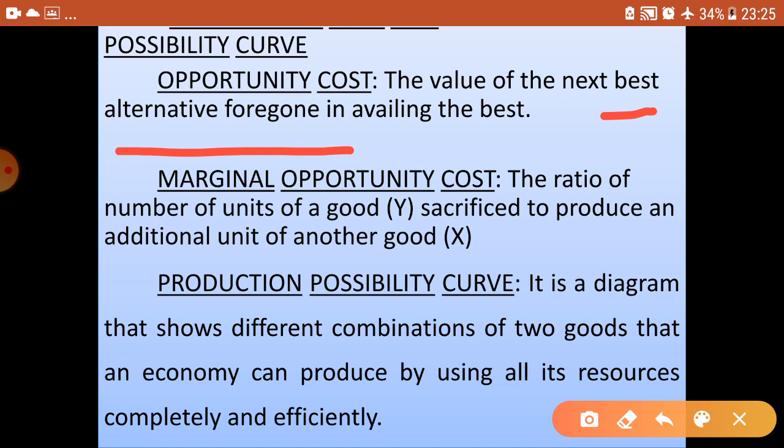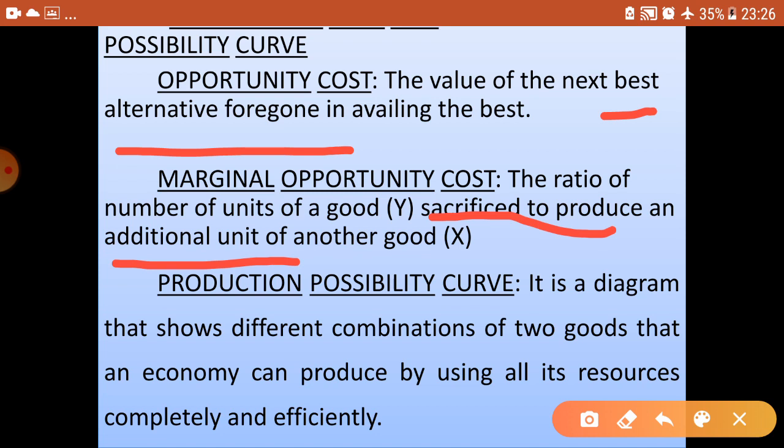Next we are going to see marginal opportunity cost. Marginal opportunity cost is nothing but the number of units of a good Y that is sacrificed to produce an additional unit of another good X. That means we are sacrificing one good to produce one more unit of the other good. That is called marginal opportunity cost. Here the main thing is the sacrifice to produce an additional unit. So this additional sacrifice to produce an additional unit indicates a marginal opportunity cost.